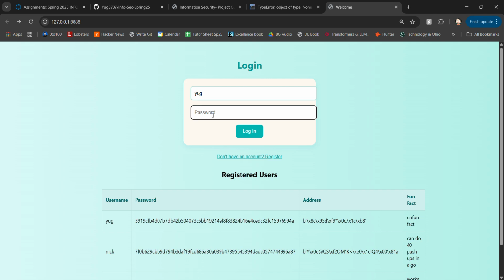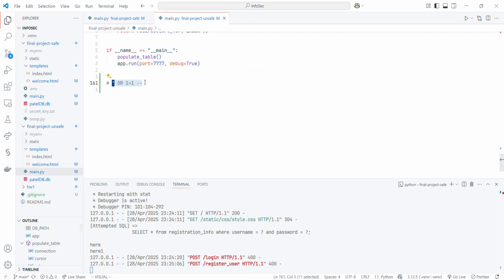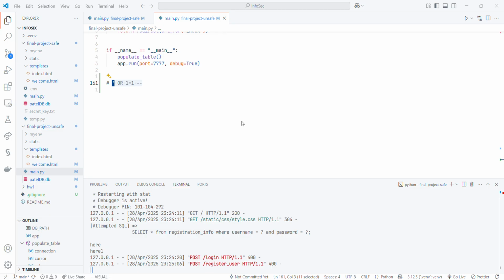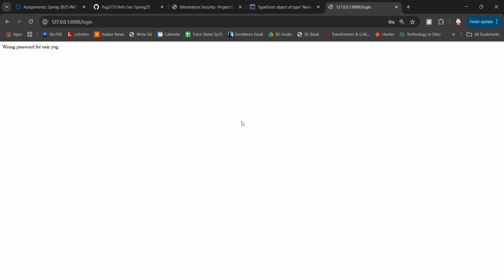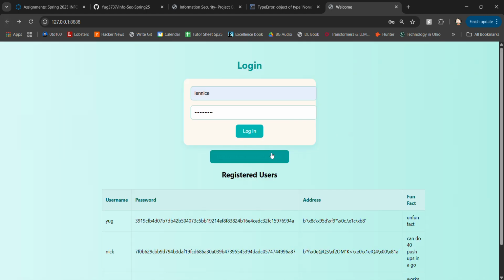So we have the username Yug, and let's say the password is again this particular query, right? So let's enter that 1 equals 1, and then comment everything out. Wrong password for user Yug. Let's try the same for Lennis, and let's try to bypass Lennis's account. Or 1 equals 1 space comment. Wrong password for user Lennis. So the attacker cannot bypass anyone's account login now.